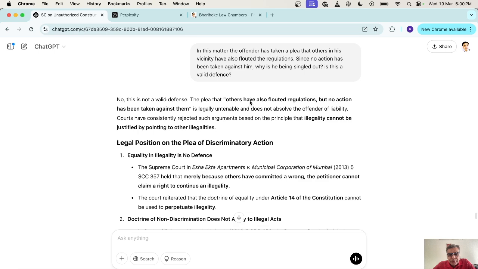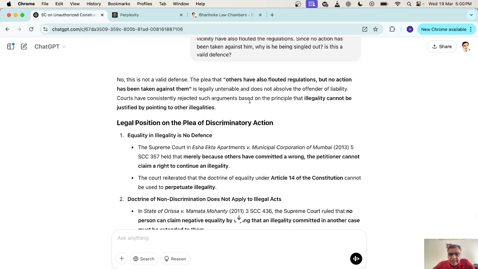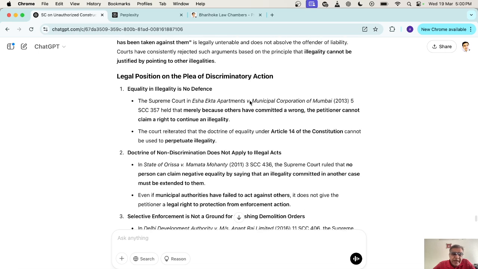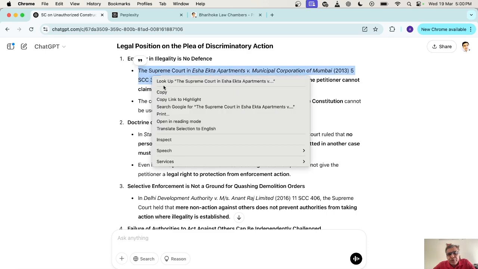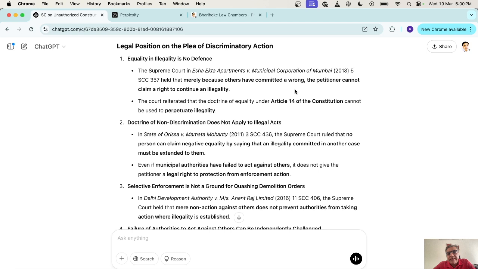So ChatGPT says that no, this is not a valid defense, then it gives the legal position. Now, here is where the problem with ChatGPT comes: whenever it gives citations like this, you're never sure if the citation is genuine. One way is to go on Google and struggle to find this judgment, and if the judgment doesn't exist, you will really struggle a lot, because you will not be sure whether it actually exists or not. And here is where Perplexity comes into the picture.